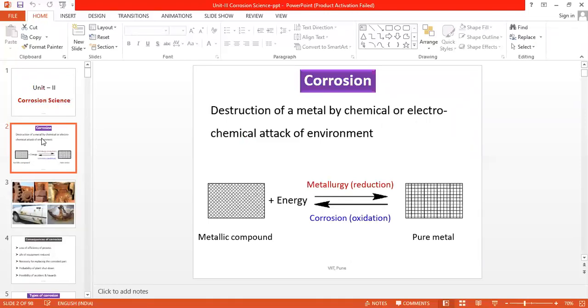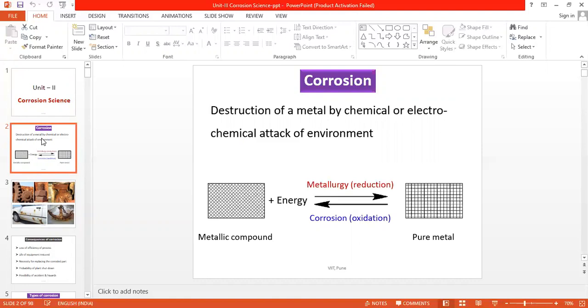with the environment. When the metal is extracted from its ore, as in the case of metallurgy, the metal is always set free along with a large amount of heat energy, because it is a highly exothermic reaction, and therefore the freshly separated metal is highly unstable, and in order to get stability it will try to react readily with the various constituents or gases from the atmosphere, which is nothing but corrosion.